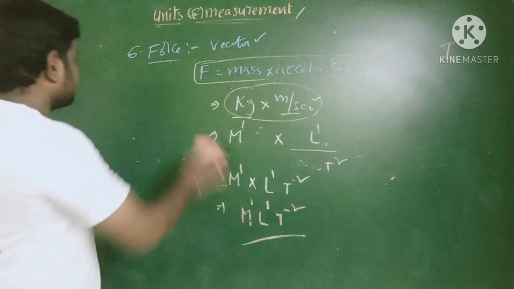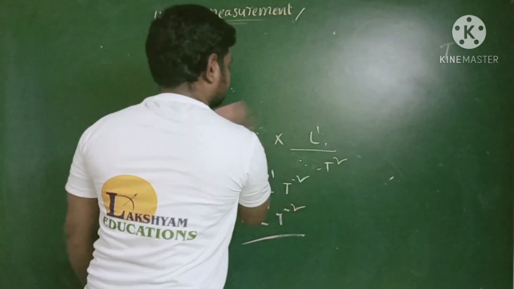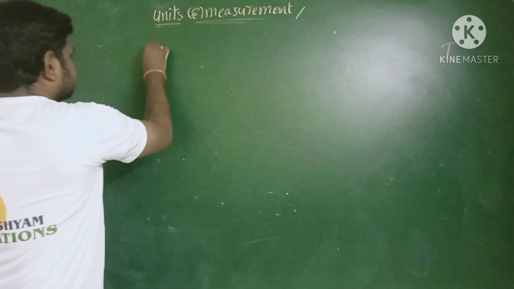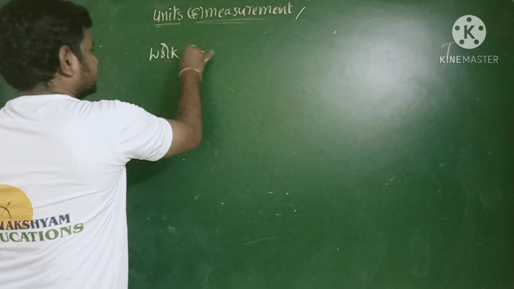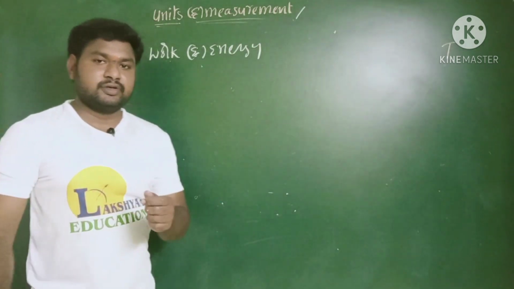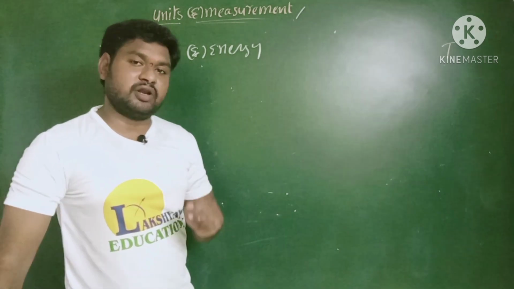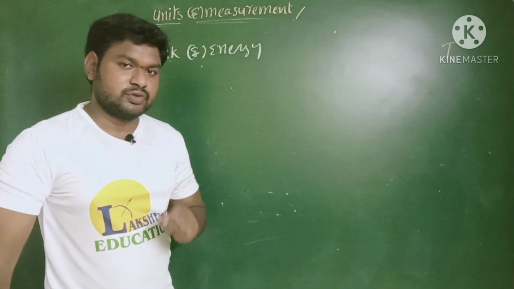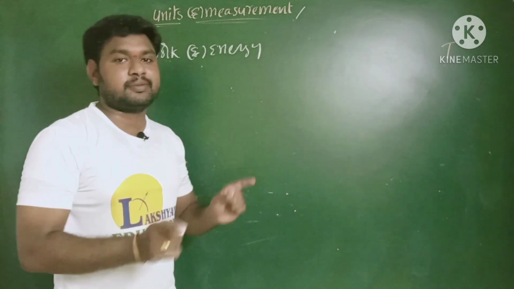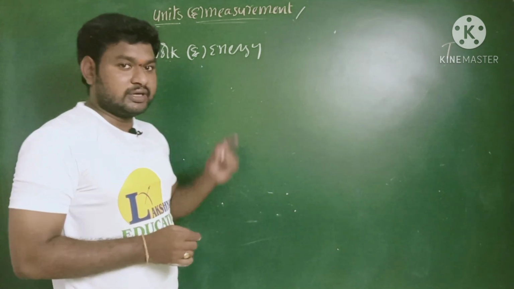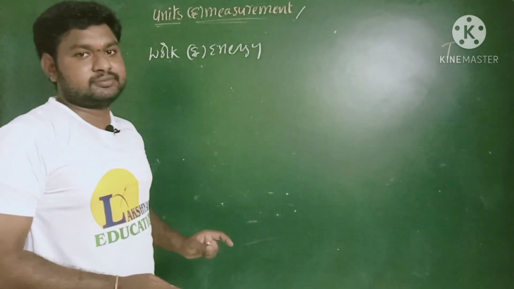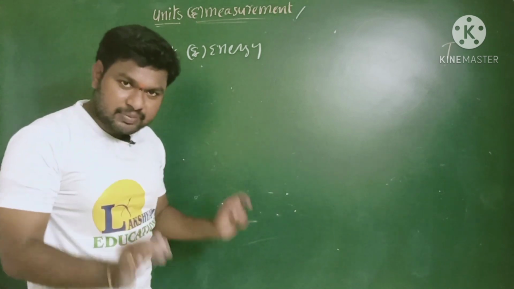And next one. Work and energy. Previously, we derived the dimension formula for the speed and velocity. What did we observe? One is vector, another one is scalar. That is the only difference we have. But the dimension formula for both is the same, right? In this expression, work and energy also have the same dimension formula.